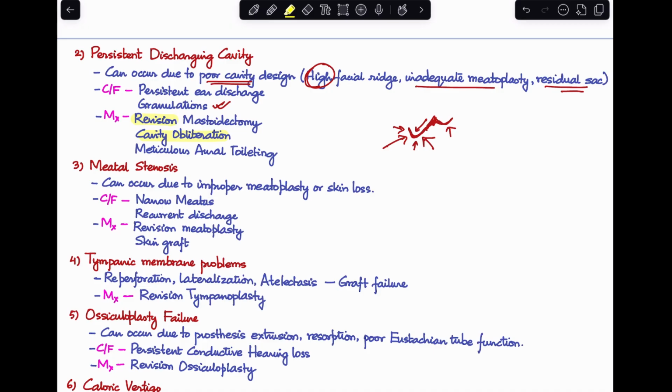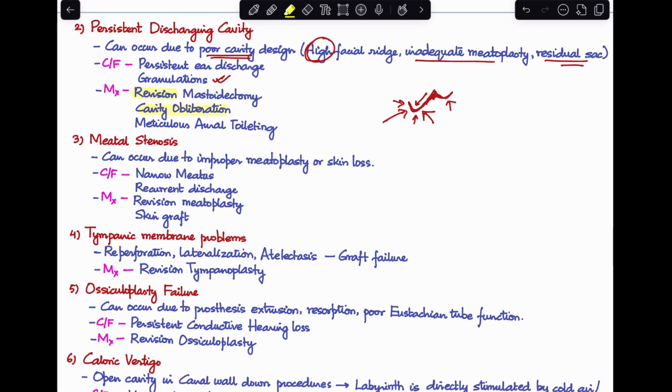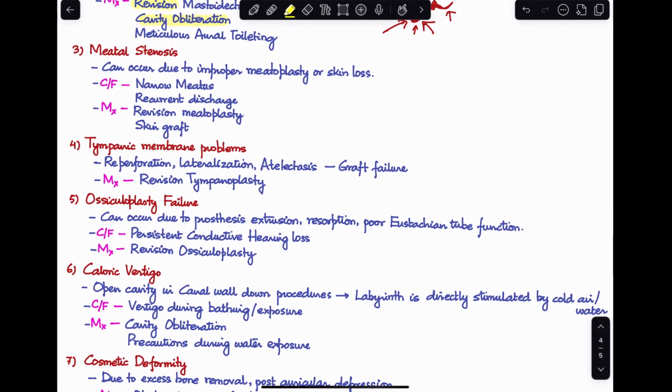Next, the patient can also develop meatal stenosis. Meatal stenosis will occur if there has been an improper meatoplasty or any external auditory canal skin loss. So, the patient will come to you with a narrowed meatus and recurrent discharge. In these cases, we'll again have to perform a revision surgery where we'll do a revision meatoplasty and we can even do skin grafting. Next complication is tympanic membrane perforation.